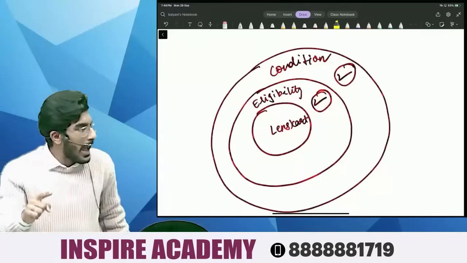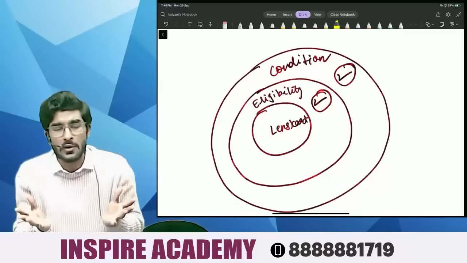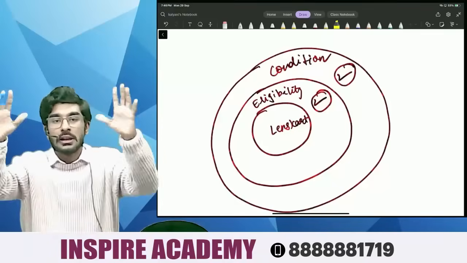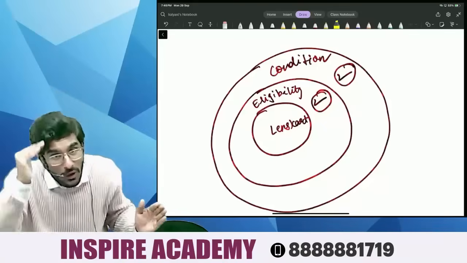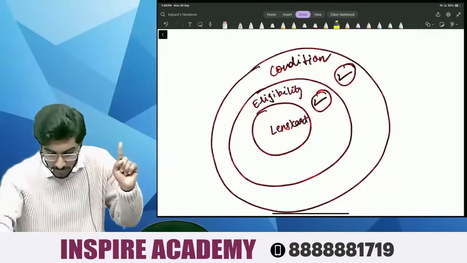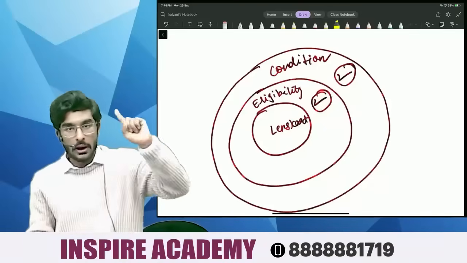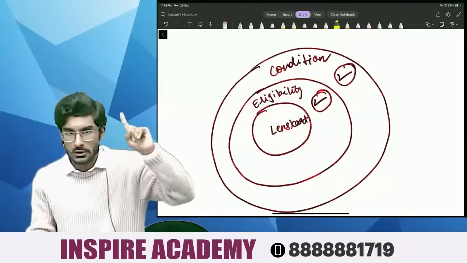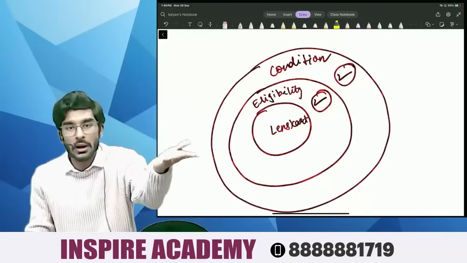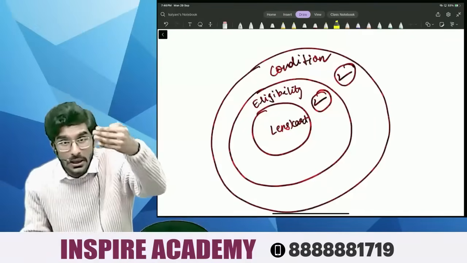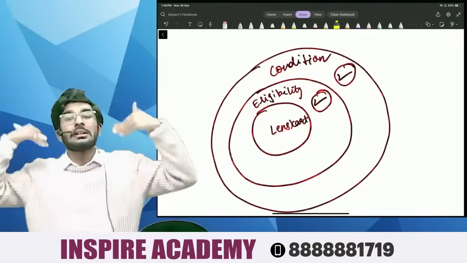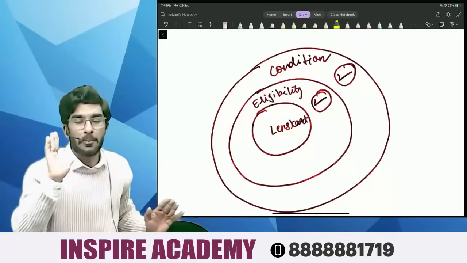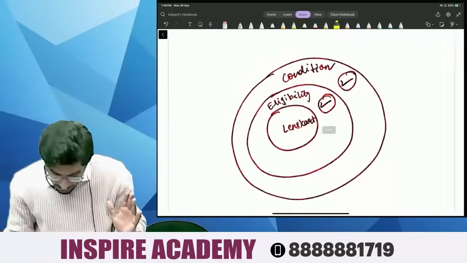Once the company has complied with the basic conditions of an IPO, then comes the next circle. These are the difficult conditions that the company has to comply with. Only then it can go for an IPO. So, people, first of all, to even think about an IPO, there is a set of rules. Once it has complied with the rules and regulations, then comes another set of conditions, that is the eligibility of the company to go for an IPO.